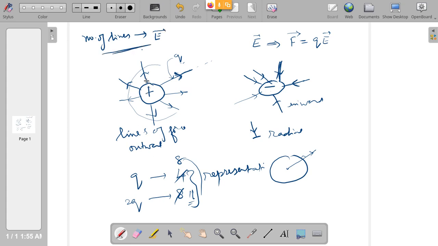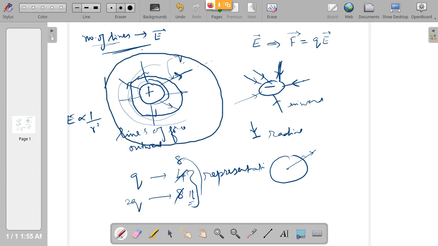Very close to the charge, the electric field is high. That means the number of lines is high. Far away, the electric field will reduce, because E reduces with distance as 1 by r square. So when you go far away from the charge, the electric field will reduce and the number of lines also will reduce. Now you may ask the question, sir, the same number of lines are coming out. 1, 2, 3, 4, 5, 6, 7. Whether I draw a circle and measure the electric field here, or I go far away, I am actually having the same number only, sir. The same 7 lines are coming out anyway. So how is the number of lines not changing with electric field then?